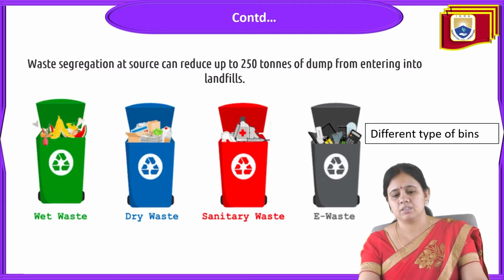Now comes the next point. Waste segregation at source can reduce up to 250 million tons of dump from entering the landfill.